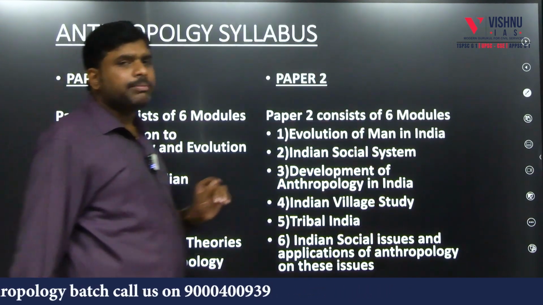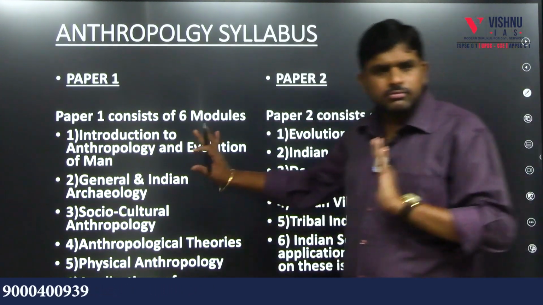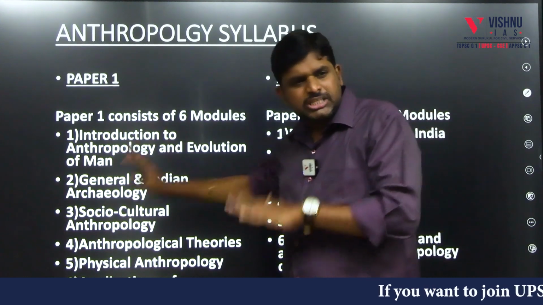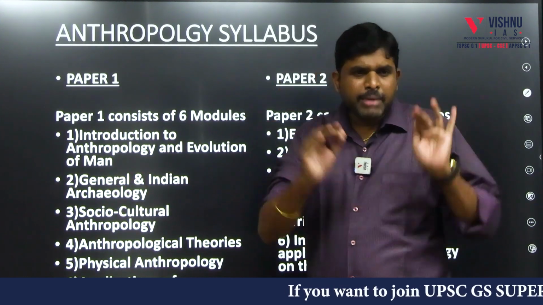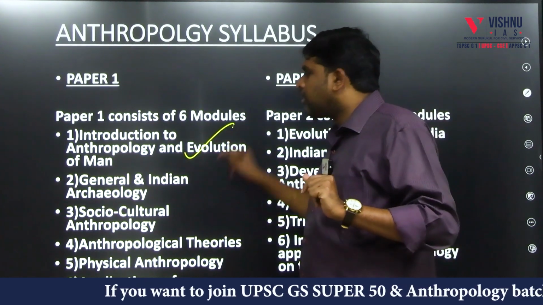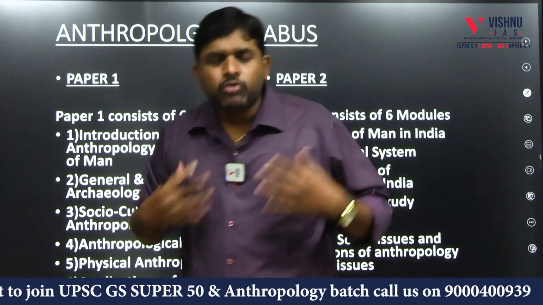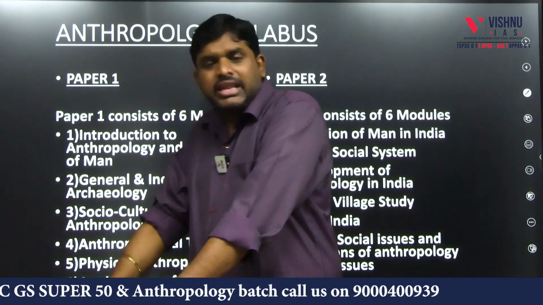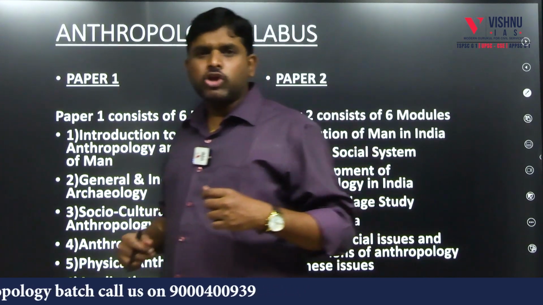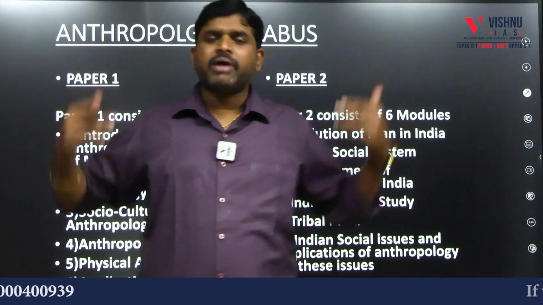So I will explain about the anthropology syllabus. In anthropology, 2 papers will be there. Paper 1, I divided into 6 modules, and paper 2 into 6 modules. What are the 6 modules? Number 1, evolution of man, how man evolved. Man was earlier quadrupedal, then he became knuckle walking, then he became bipedal, and in bipedal also he was not erect, then he became erect. This is called evolution of man.